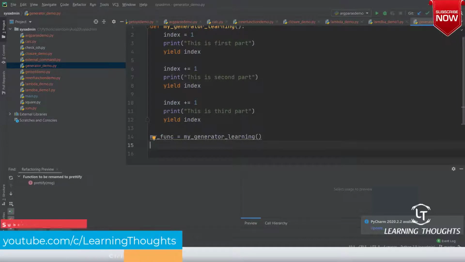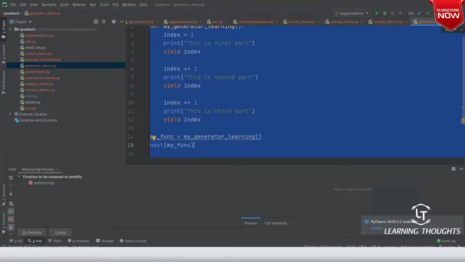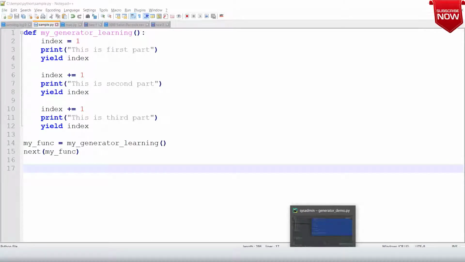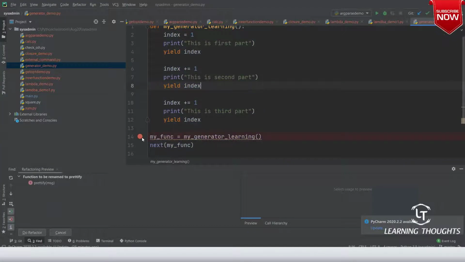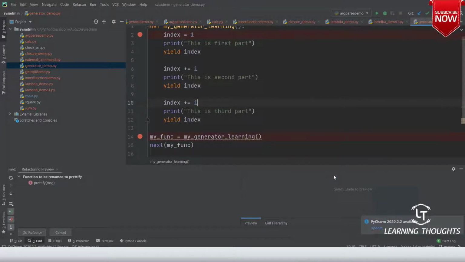Am I clear on this? I have just assigned the function to a variable, and after this I'll execute next of my_function. I'll stop it at that, and let us see what happens, because I want to explain this by executing the code. Let me put a breakpoint over here and over here, and let us debug generator demo.